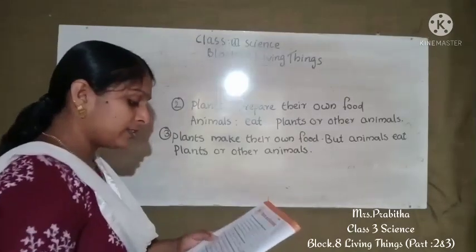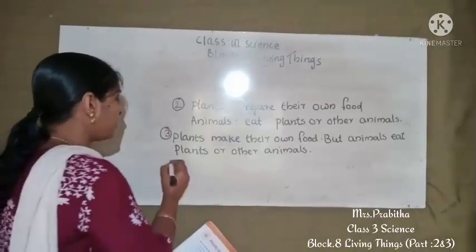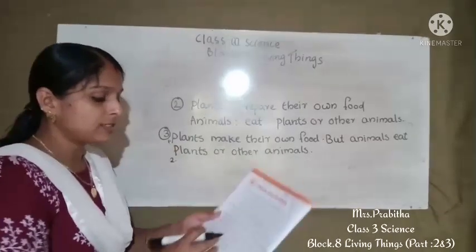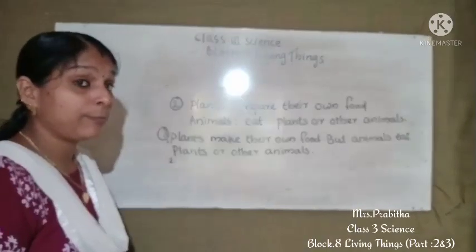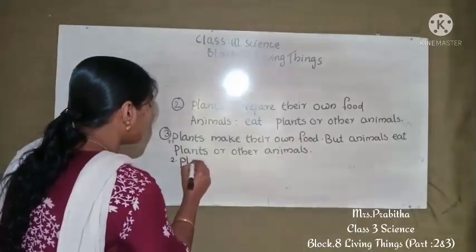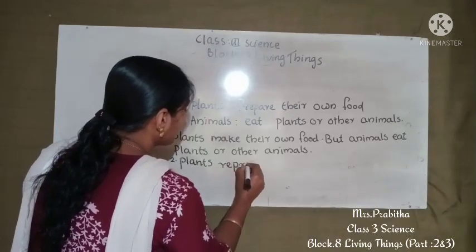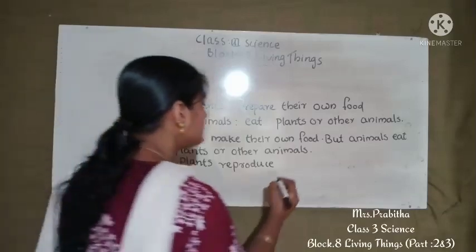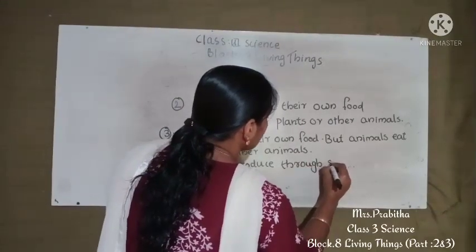Okay. So three ways we have to write. So one way it is given. Then second way, you have to write, children. Make it small and write. Otherwise the space will not be enough. Okay. Then second one. How do the plants reproduce? Yes. Plants reproduce through seeds.